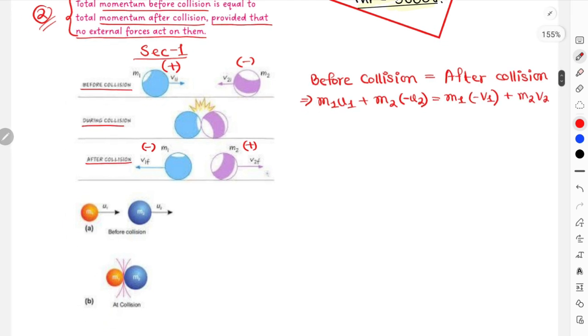This is how the entire equation can be arranged. We can simplify this and write it as m1 u1 minus m2 u2, equals minus m1 v1 plus m2 v2, right? This is one of the equation arrangements for scenario 1.